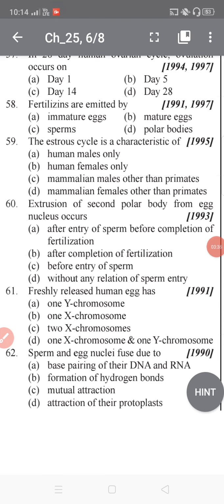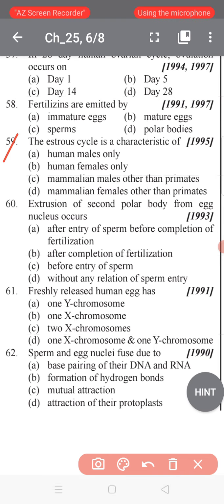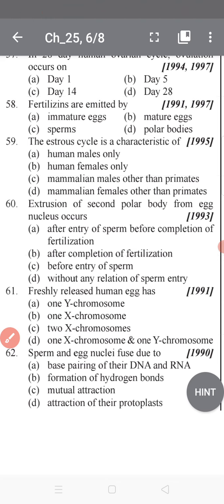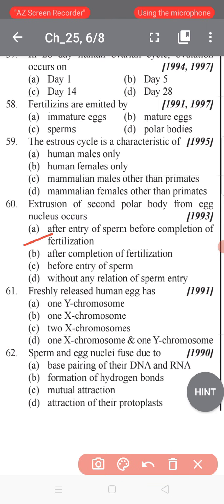Now we go to question 60. Extraction of the second polar body from the egg nucleus occurs after entry of sperm before the completion of fertilization, after completion of fertilization, before entry of sperm, or without any relation to sperm entry. The extraction of the second polar body occurs after entry of sperm, before completion of fertilization.